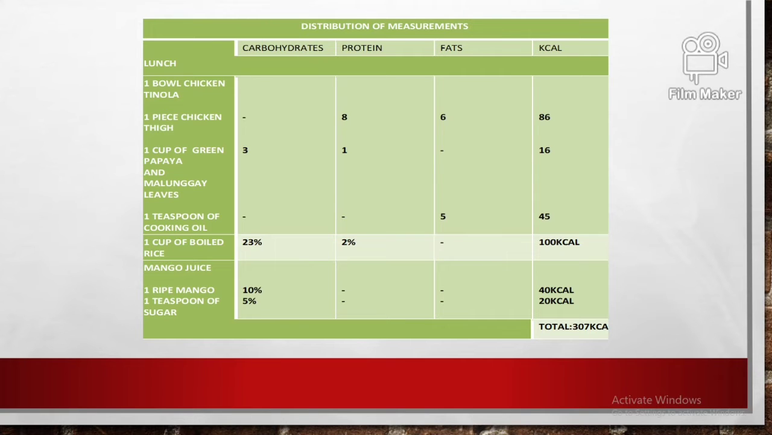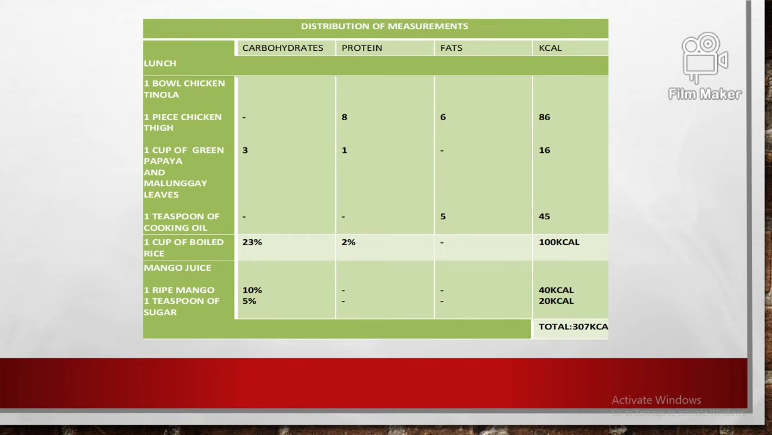And for 1 teaspoon of the cooking oil, it will be 5% fats, with a total of 45 kcal. For the 1 cup of rice, it will be 23% carbohydrates and 2% protein, for a total of 100 kcal.